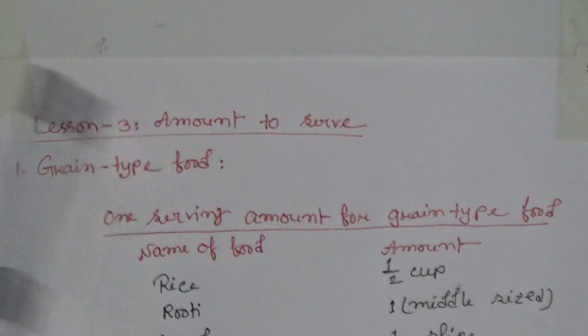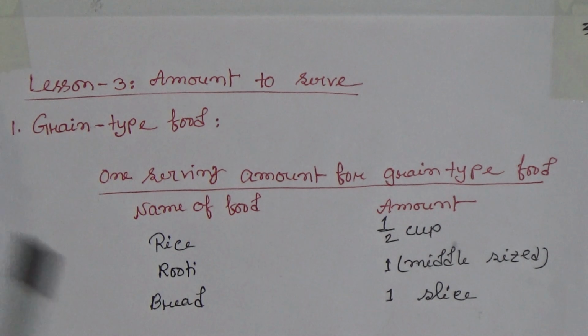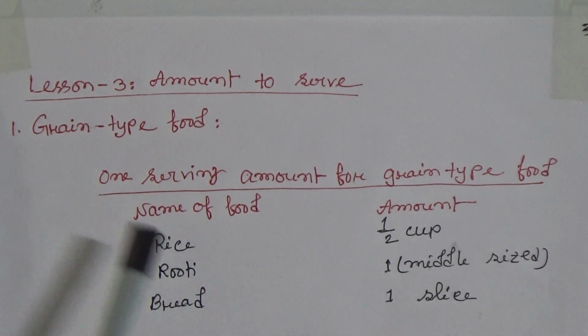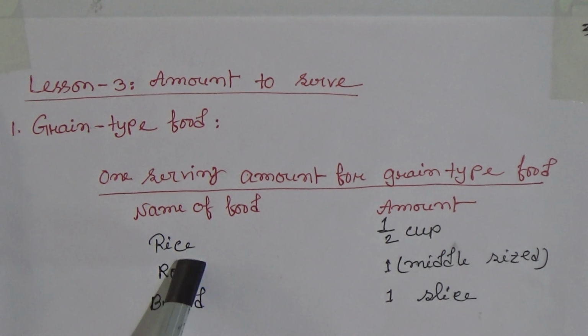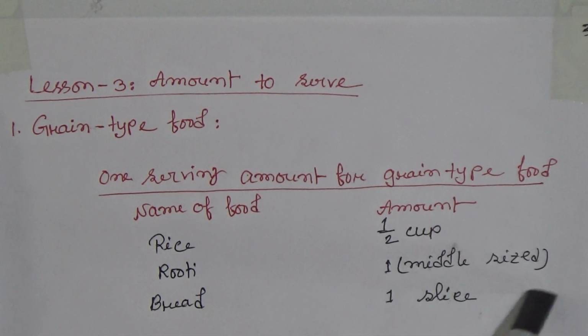Number 1 is grain type of food. One serving amount for grain type food. So name of the food, rice. First, the amount of rice we should take is half cup. Roti, 1 middle sized. Bread, 1 slice.